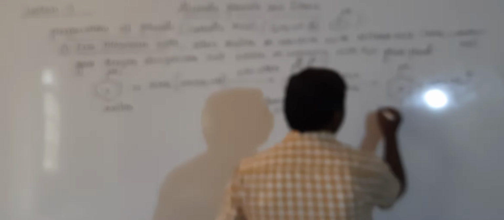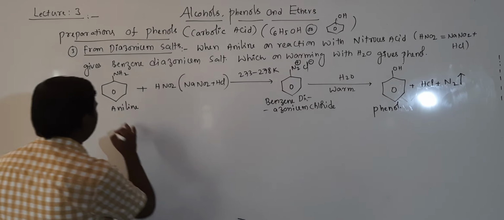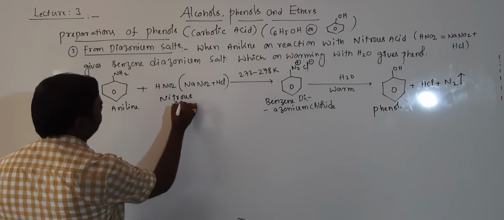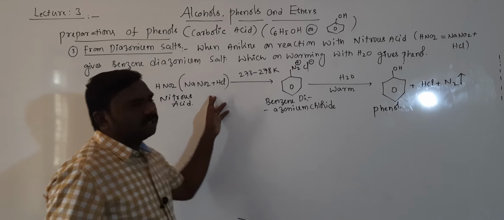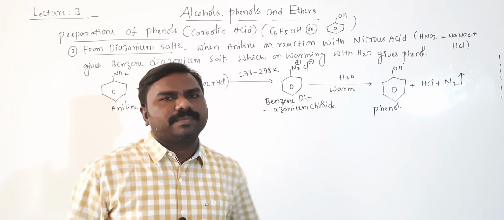This is phenol, and it is aniline. This is nitrous acid, which is obtained from NaNO2 and HCl. This is the third preparation.